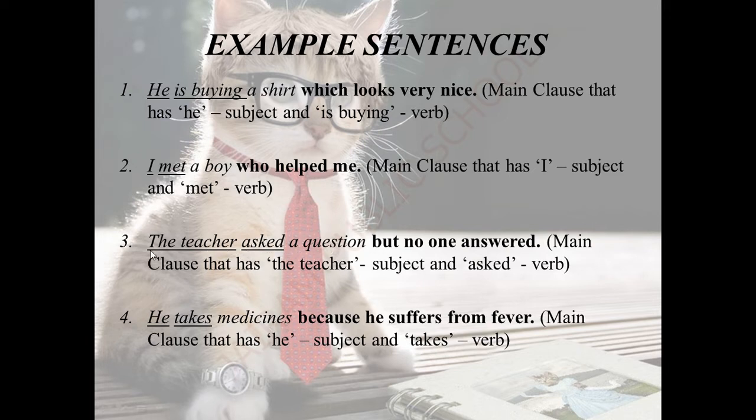That is the point we are coming to here. The teacher asked a question. So the teacher is a subject, asked is a verb. So, on the whole, the teacher asked a question is the main clause for the sentence. Let's move on to the fourth sentence. He takes medicines because he suffers from fever.